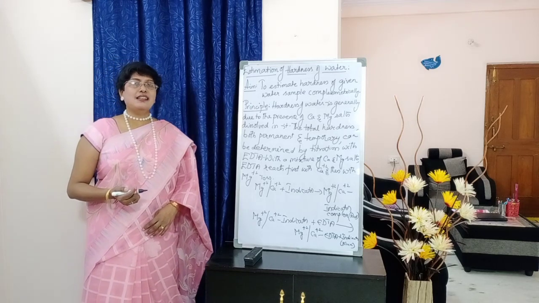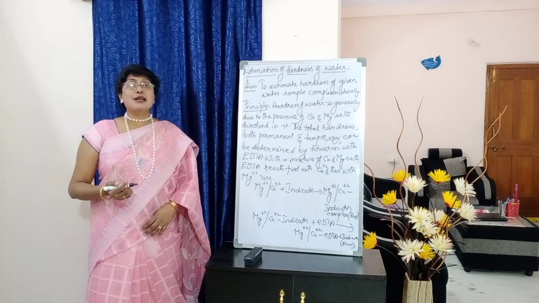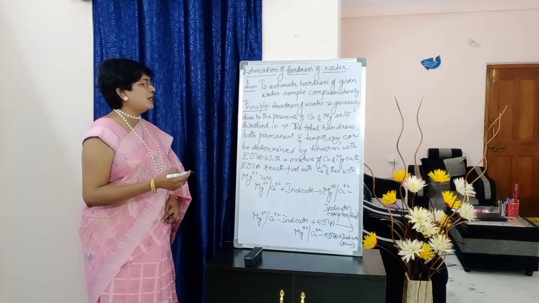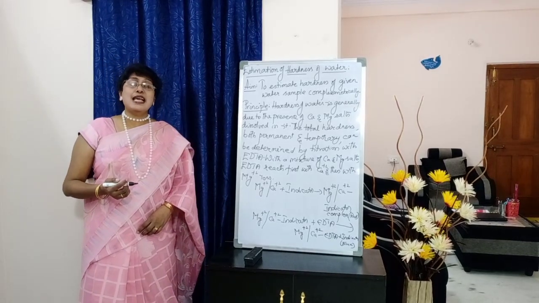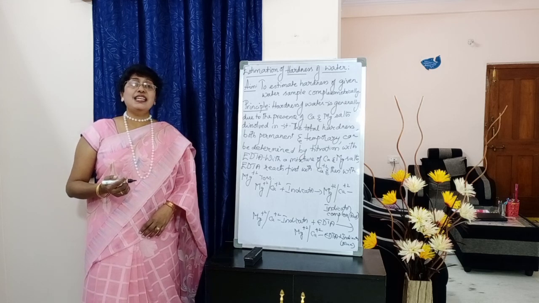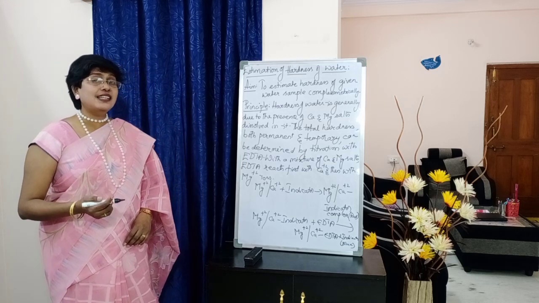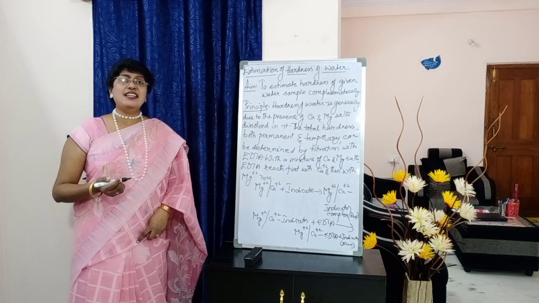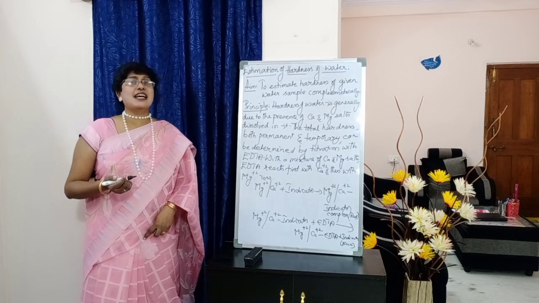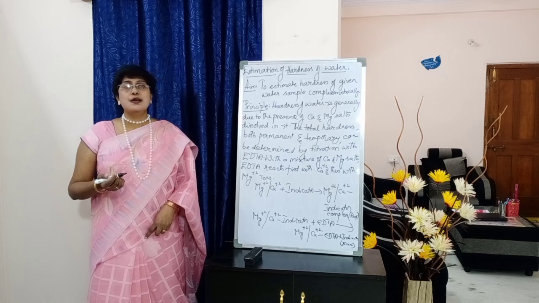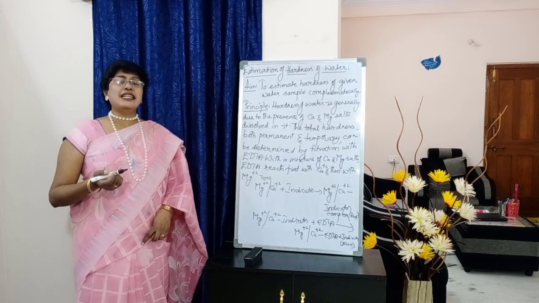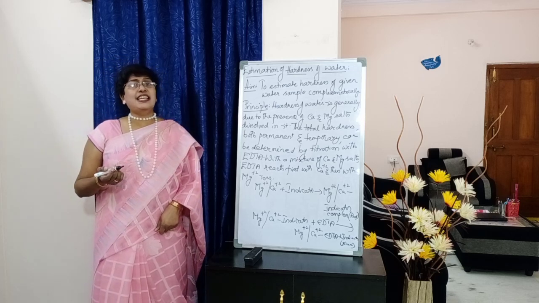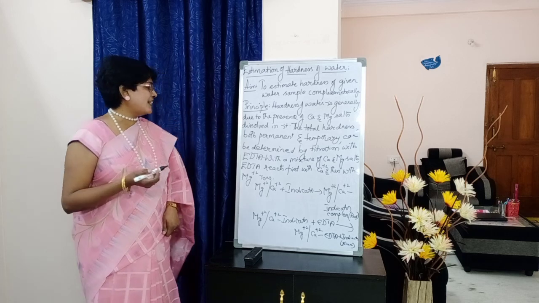And the next point is the total hardness. The total hardness, as you all know, is temporary and permanent hardness, students. The total hardness, both permanent and temporary, can be determined by titration with EDTA. What is EDTA, students? Ethylene diamine tetraacetic acid. This structure we have also seen in the previous experiment. So by titrating with EDTA, we can determine the total hardness present in the given water sample, right?